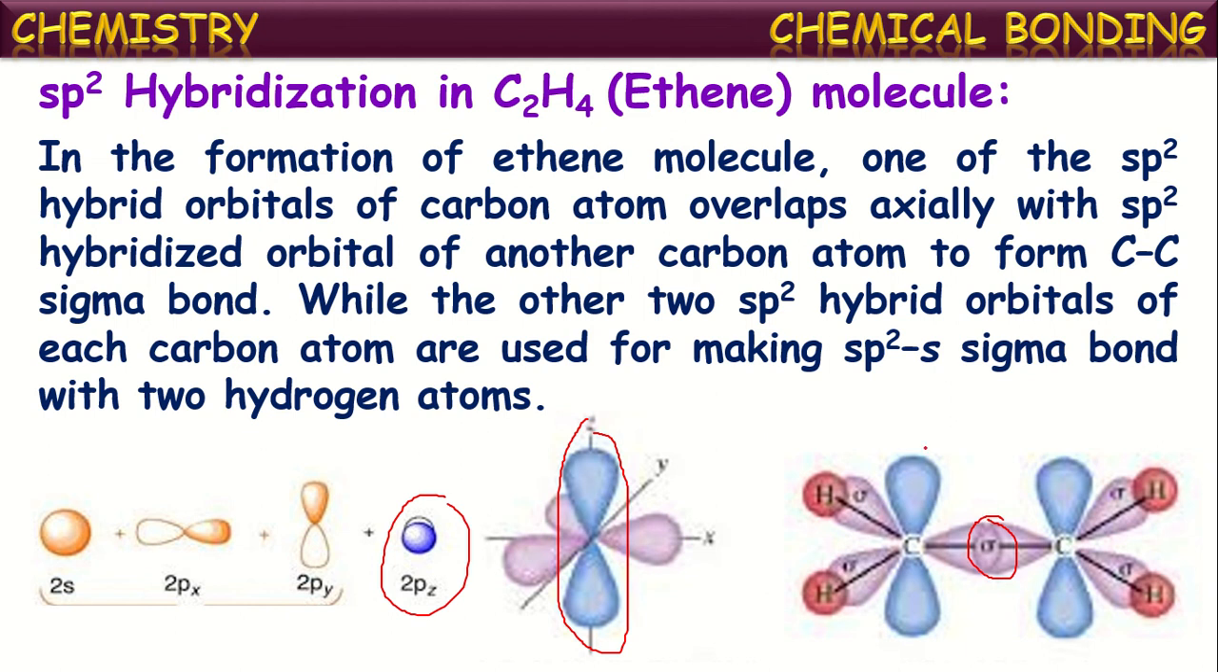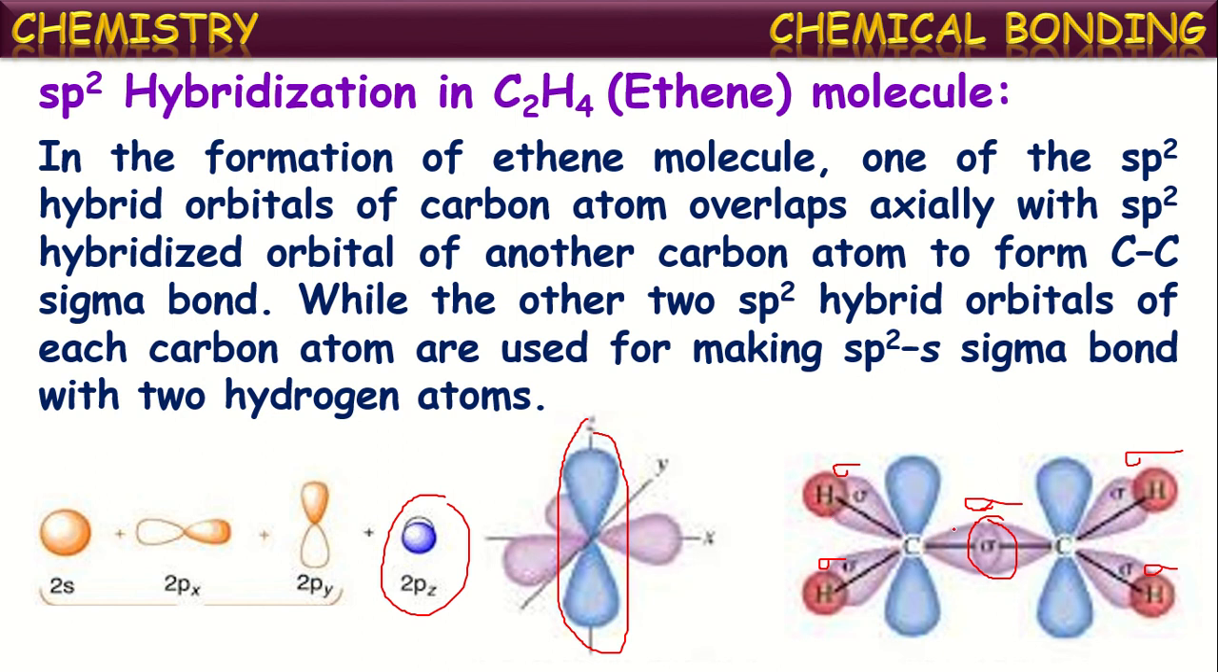While the other two sp2 hybridized orbitals of each carbon atom form sigma bonds with s orbitals of hydrogens. See here, the s orbital of hydrogen overlaps with the sp2 orbital of carbon. Here one sigma bond is formed. Here one more sigma bond. In this way, each carbon forms 3 sigma bonds. Out of those 3, one is with the other carbon atom, and the remaining 2 are with the hydrogen atoms.